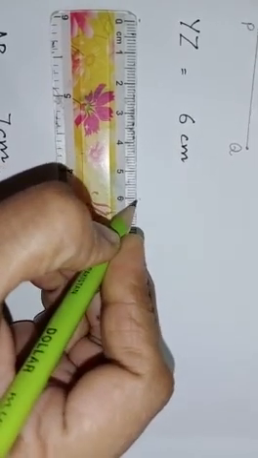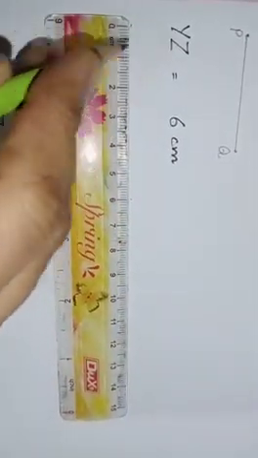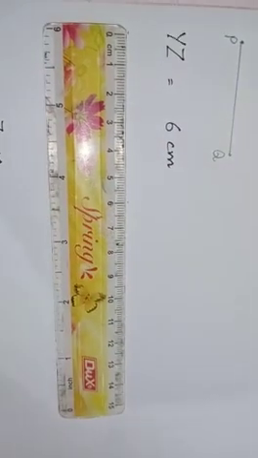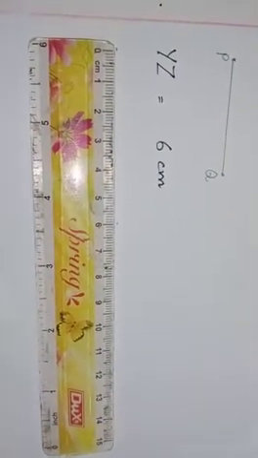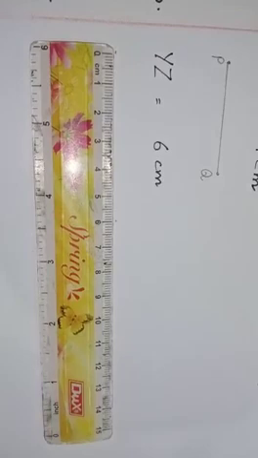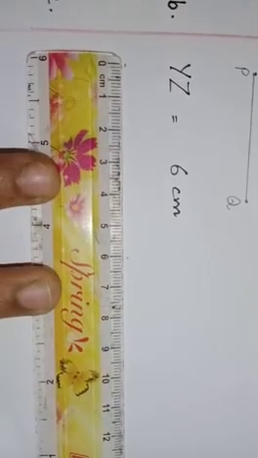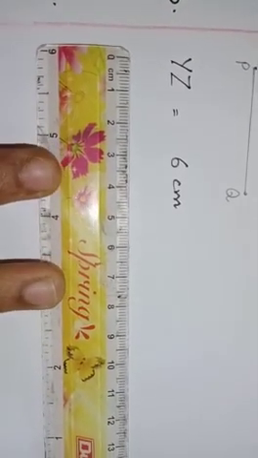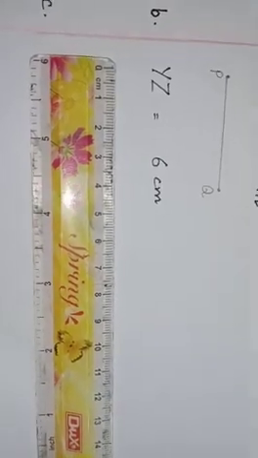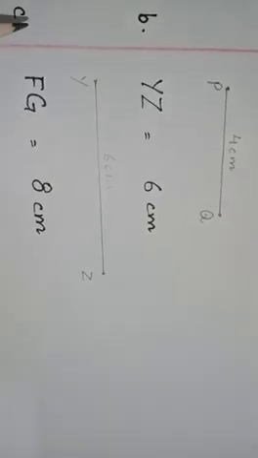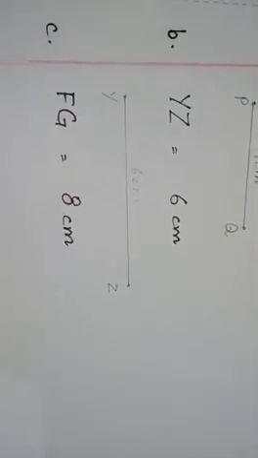It is point Z, which is given as YZ. So it is Y and it is Z. Now we will join these two points. Look at this, it is exactly 6 centimeter. It is line segment YZ which is 6 centimeter.